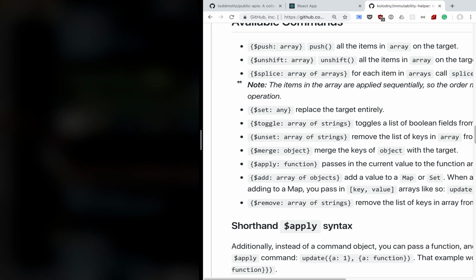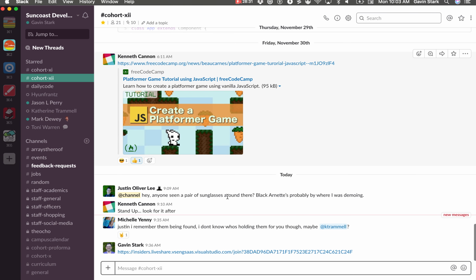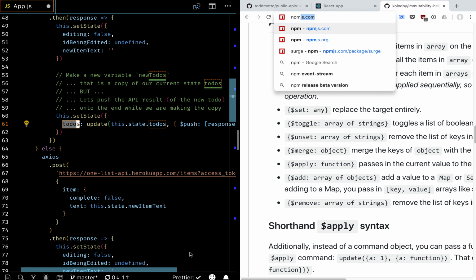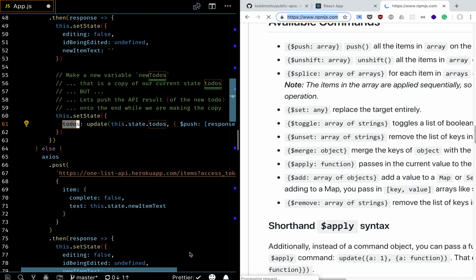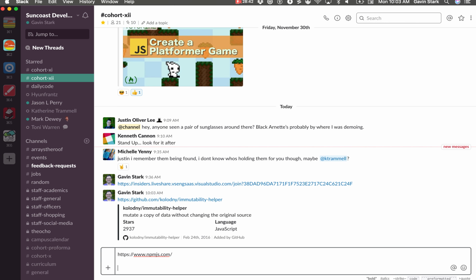Would you mind posting the links for that so I can look it up? Yeah. Anytime that I mention a library, npm.js, this is where you can look up libraries.